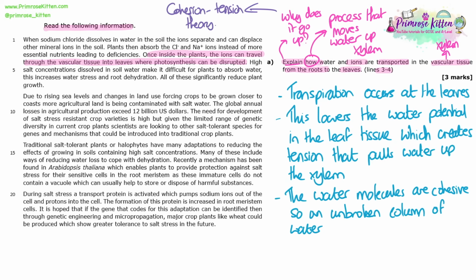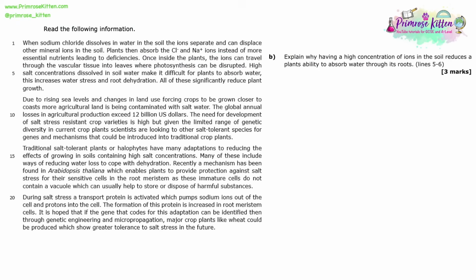It's the tension that pulls water up the xylem, or it creates that negative pressure, which pulls water up the xylem. And the water molecules, as they move up through the xylem, are cohesive, so they form this unbroken column of water. So there's many ways you can be asked this question. This is a 3-mark version of this answer. You could give lots more detail and go into a lot more description and explanation of how the cohesion tension theory works, but this is enough just for this 3-marker that we've got here.